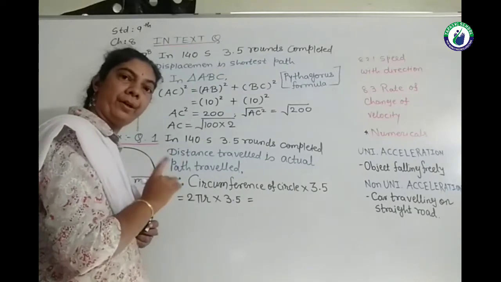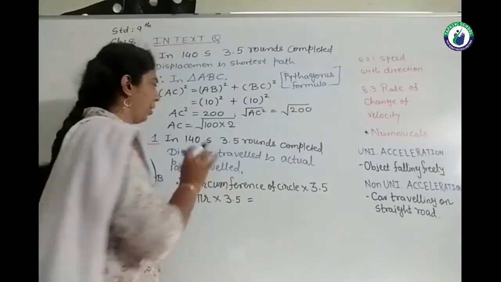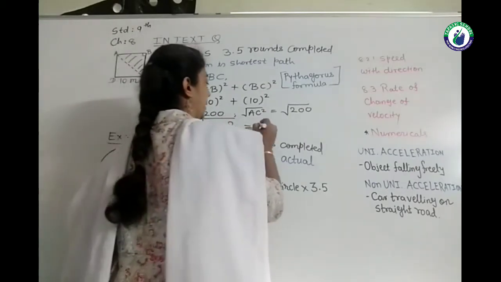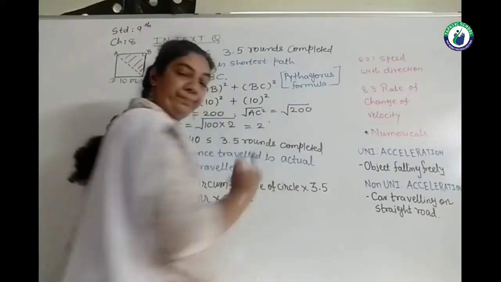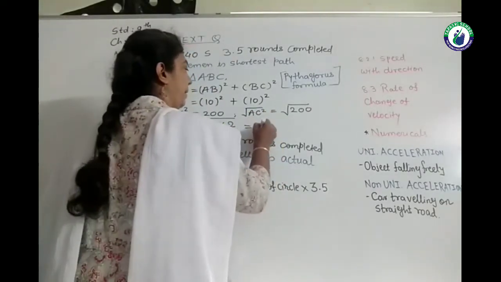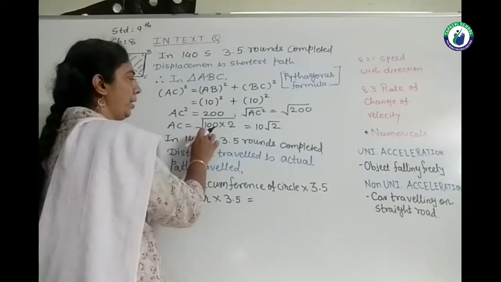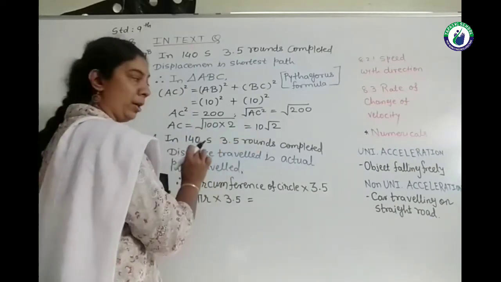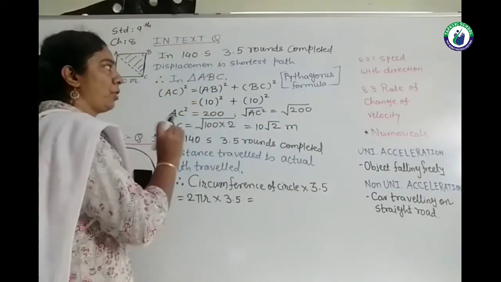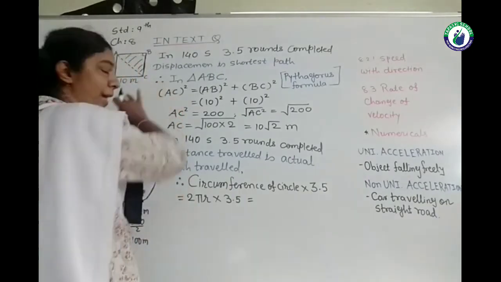The square root of 100 is 10, and 2 we are keeping as it is under root. So the displacement from A to C is 10 under root 2. So 10 under root 2 meter is the shortest path during this time interval. This was the square field.